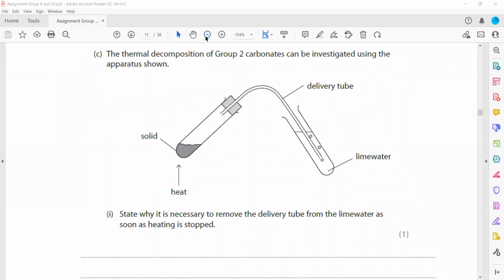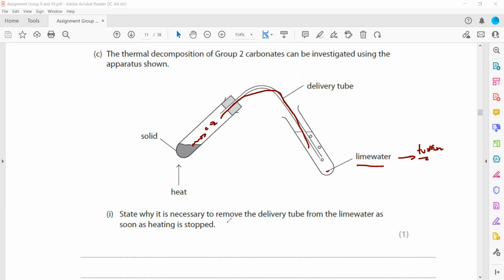The thermal decomposition of a group 2 carbonate can be investigated using the apparatus. So what we are doing, we are supplying the heat energy. When the metal carbonate decomposes, it gives off carbon dioxide, and then the carbon dioxide will pass through lime water, which will turn milky. In the presence of carbon dioxide, this lime water turns milky or chalky.